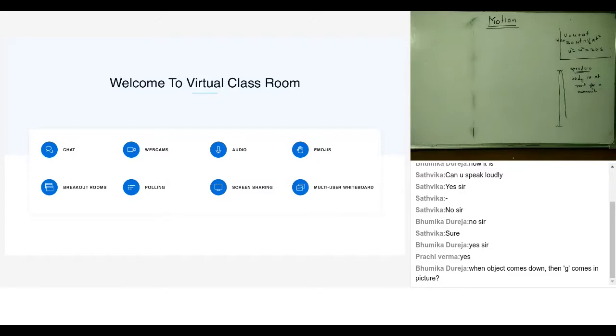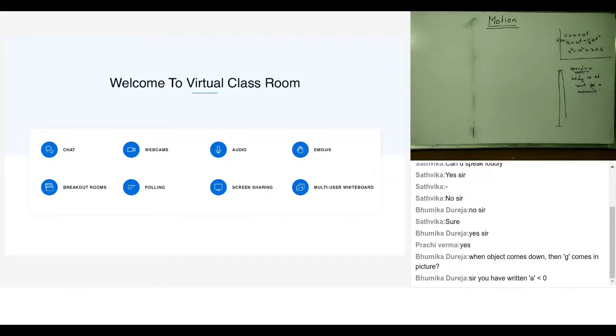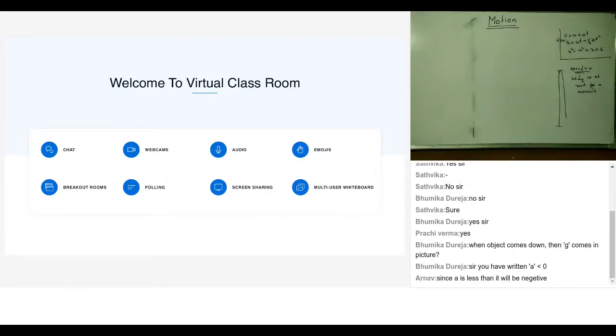Yes, so G would be there. Don't think that G is there only when the objects are thrown down or when the motion is downward. It is there in both upward motion and downward motion. A is negative in both cases, when it is going up as well as when it is coming down, because we consider upward motion as positive. Anything which is directed upwards is positive. Anything that is directed downwards is negative.